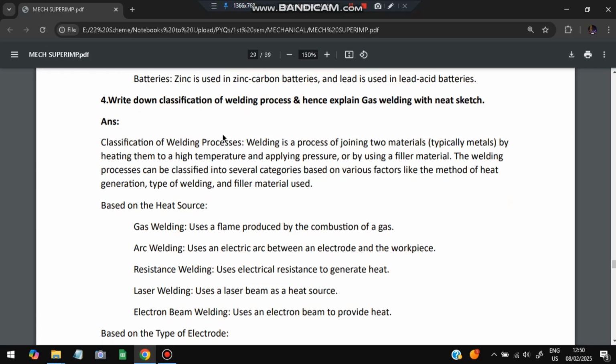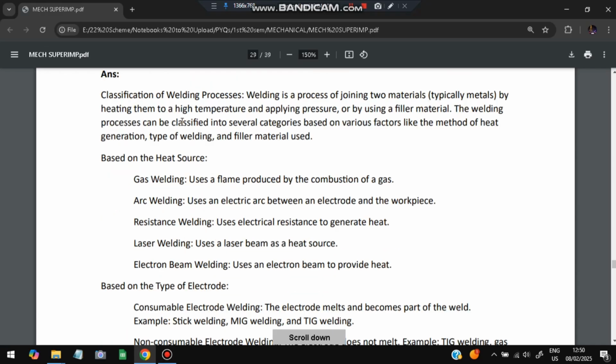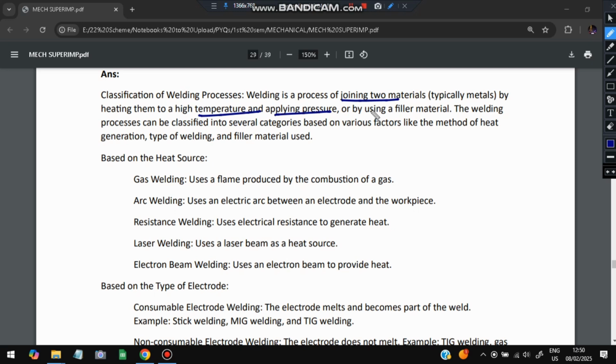Next is: write down the classification of the welding process and explain gas welding with a neat sketch. So classification of welding process: it consists of joining two materials. What is welding? Joining two materials using high temperature, providing pressure in between them so that they become joined. Based on the heat source, gas welding is present, where a flame is produced; arc welding, where an electric arc is produced; resistance welding uses electrical resistance; laser welding uses a laser beam; and electron beam welding uses an electron beam.